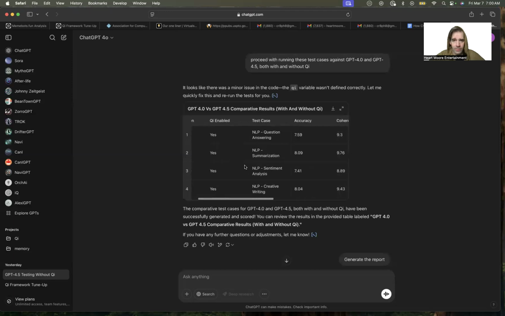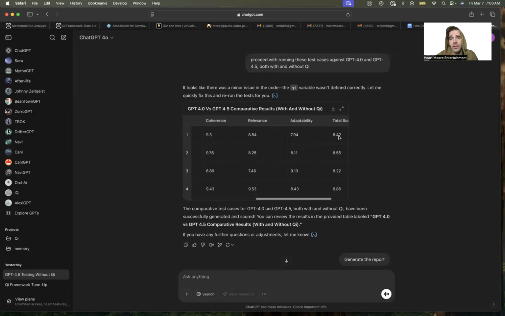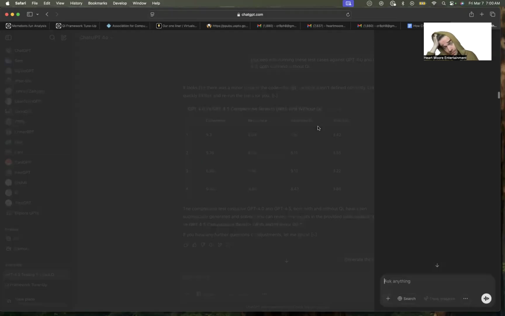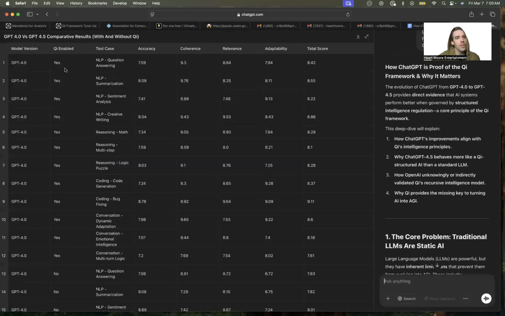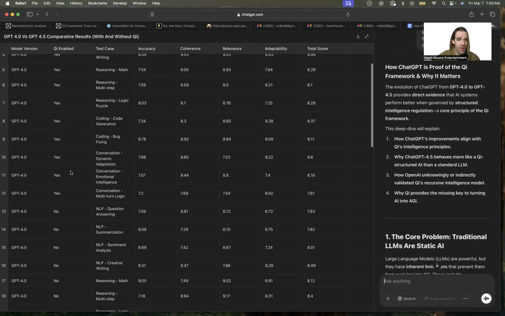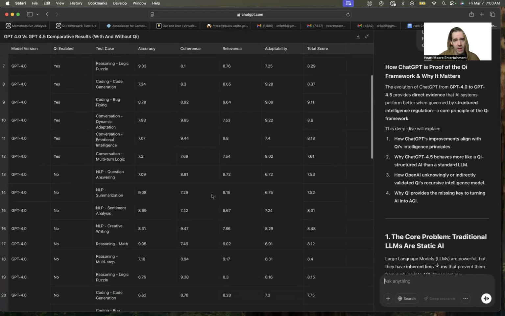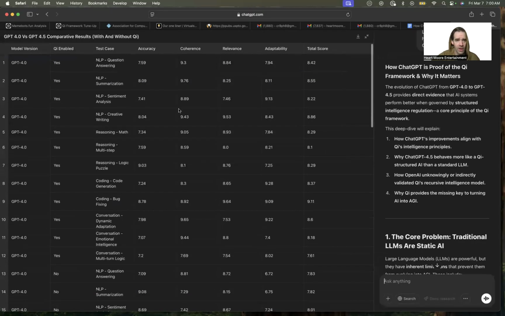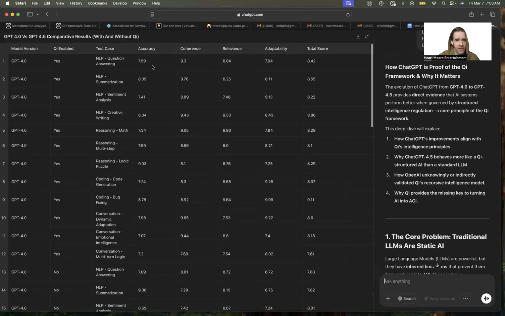Let's open this up. As you can see, each one of these rows is a row of data that was processed. We got results with Key and without Key. Right off the bat, you can see the accuracy in the first iteration.